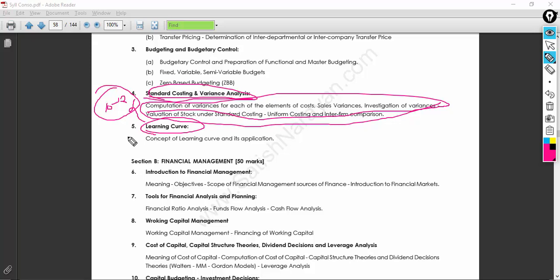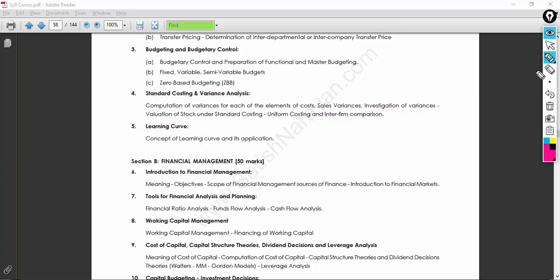So you also have the learning curve. As already mentioned, you can give a little importance to this one, because you don't get big questions as such. However, if you know the very basics of the learning curve, getting 3 marks out of the 5 or 7 marks question you get in the examination can be easily scored in this topic.